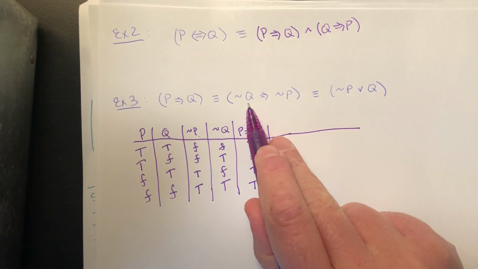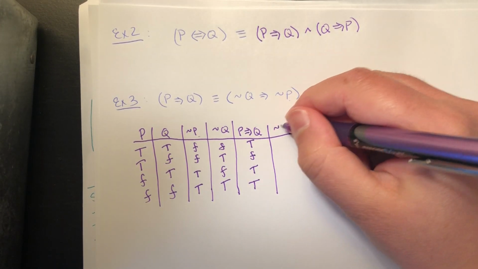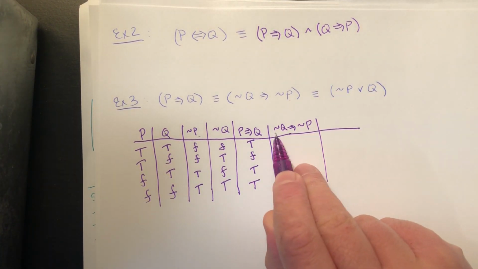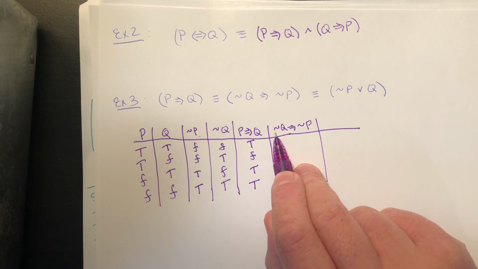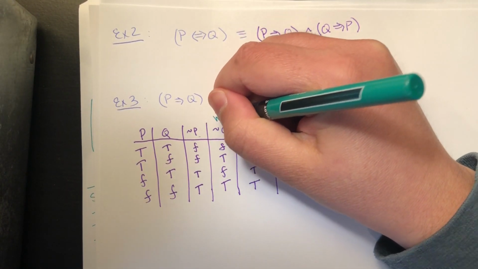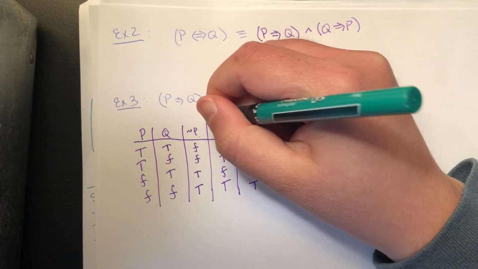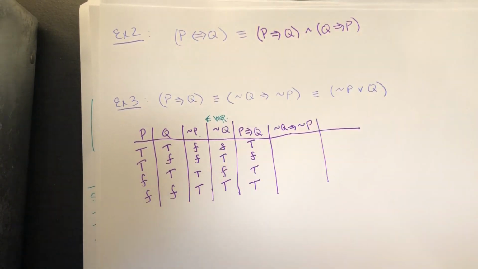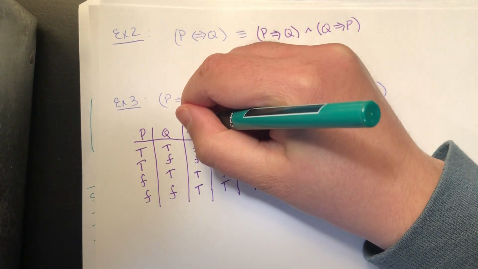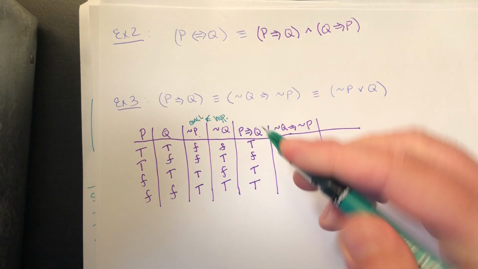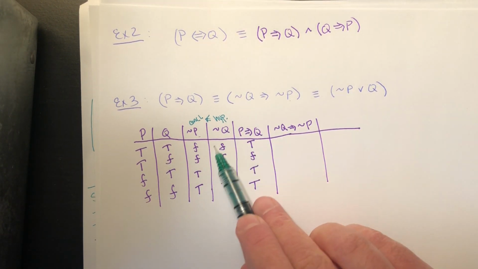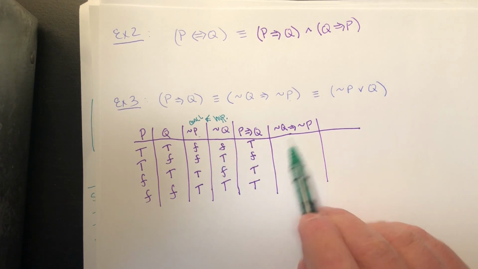Now let's do a column for not Q implies not P. In this case, my hypothesis, the part before the arrow, is not Q. I'm just going to go ahead and label this as my hypothesis just because it's a little bit out of order here, and I want to make sure that the not Q is the hypothesis part and the not P is the conclusion part. So remember, not Q is your hypothesis. Anytime the hypothesis is false, the whole implication is true.